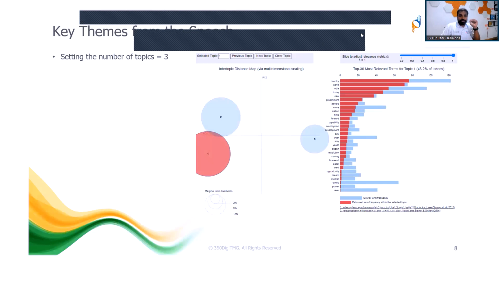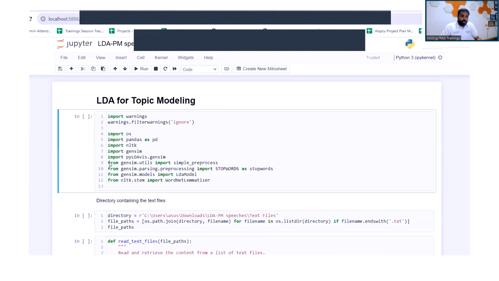Now let us see the working model. I'll jump into this code. I'm using Jupyter Notebook here. You can see the packages that we are using are Gensim, NLTK, and pyLDAvis for visualization. I'm also using the lemmatizer and stop words. For generating LDA, we are using the LDA model from Gensim.